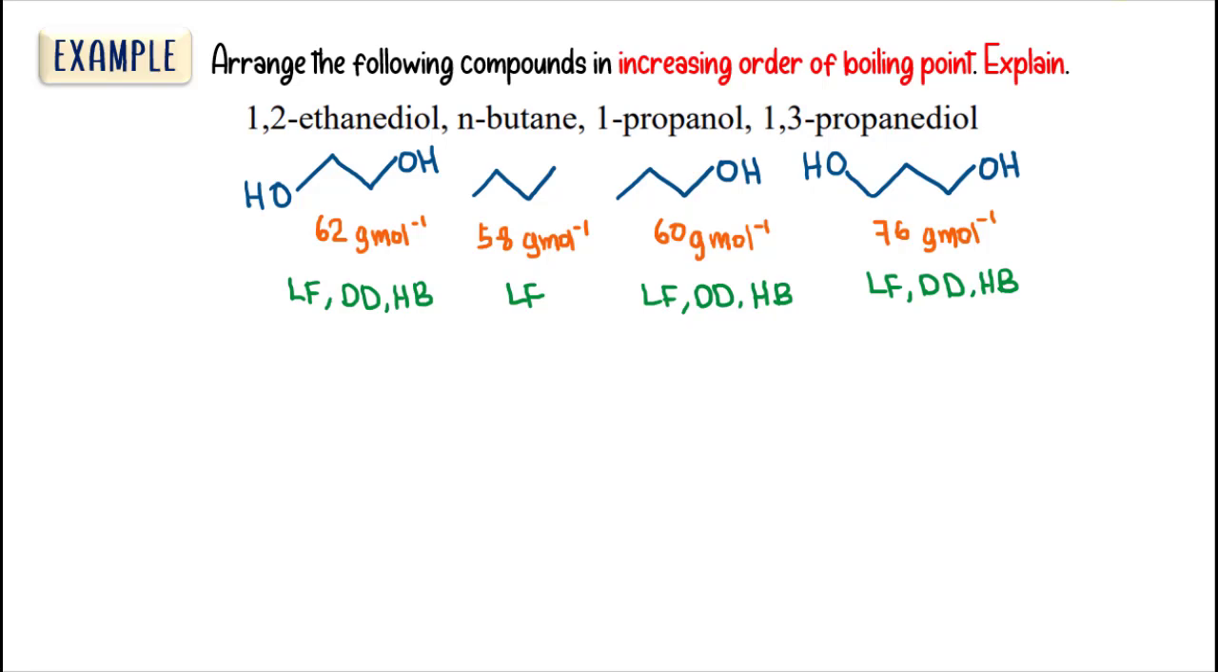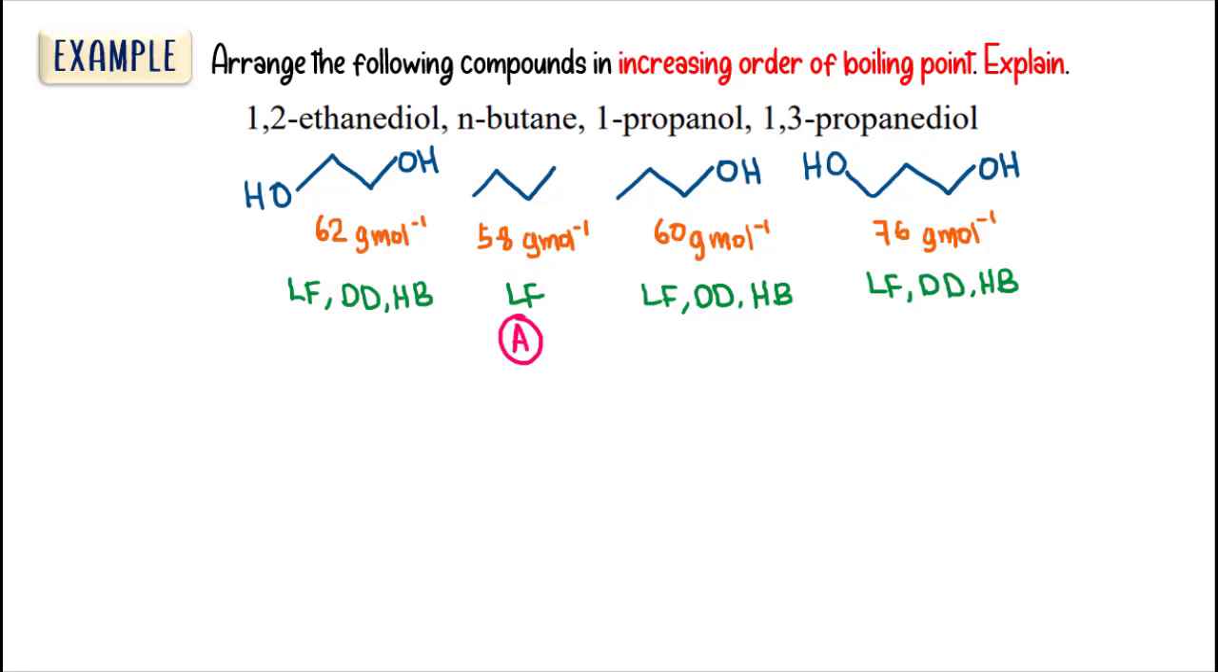So n-butane will become our compound A, because we want to arrange in increasing order of boiling point, so it is the lowest. Now, this one has the largest molecular weight. Of course, since they all have hydrogen bonds, the one with the biggest molecular weight will have the largest surface area, so its boiling point is higher. This is the highest.